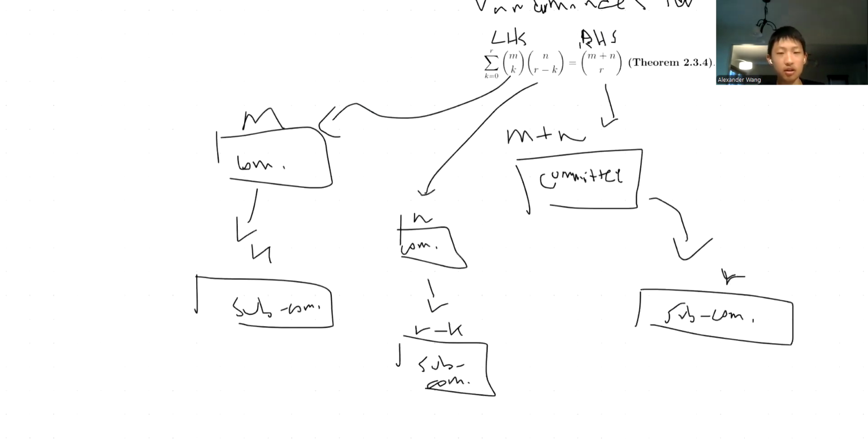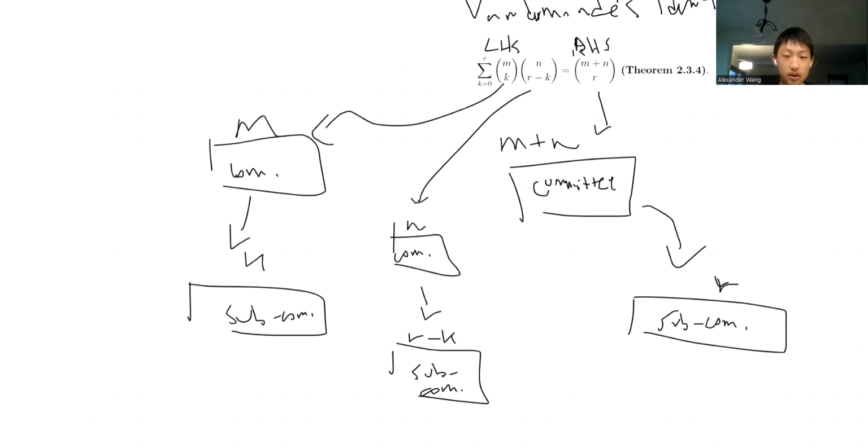So let's interpret the left hand side as choosing m men and n women committees. So these can become subcommittees of this committee. Why? Because obviously m plus n is going to be greater than or equal to m or n individually.